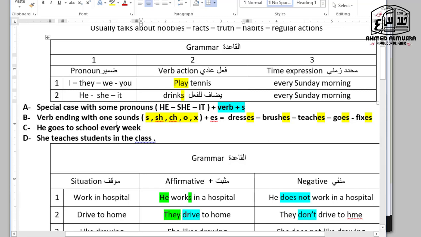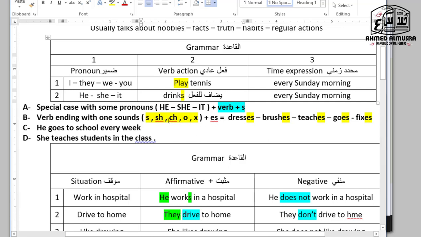A verb ending with one of the sounds S, SH, CH, O, X. Now the verb in this case takes ES. So look here. He dresses, she brushes, she teaches, he goes, he fixes, it fixes. So with he, she, it, it is a special case with ES.